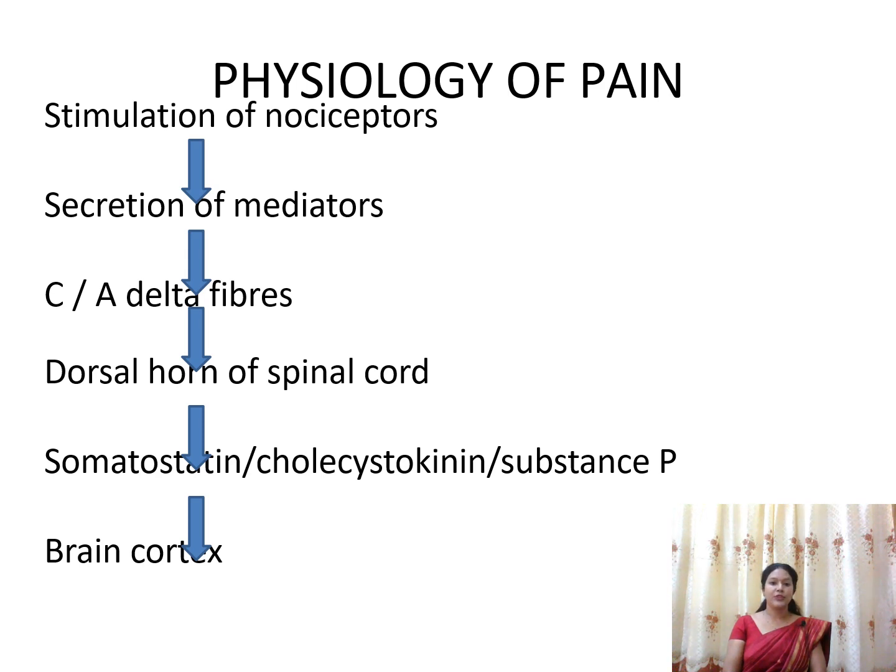First let us see the physiology of pain. The stimulation of nociceptors of the various body parts leads to the secretion of certain mediators, and these mediators will stimulate the delta fibers. This stimulation will be carried through the dorsal horn of the spinal cord, and it also leads to the release of somatostatin, cholecystokinin and substance P, and these will carry the impulse to the brain cortex, and this is the way we perceive pain.